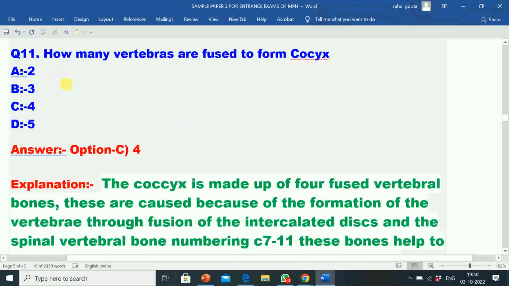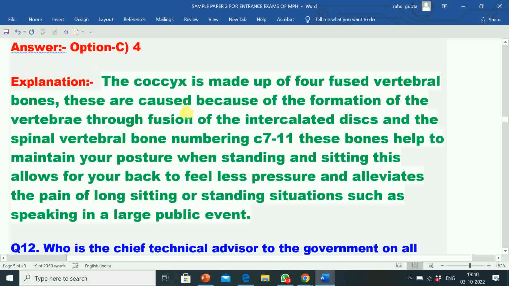Question number 11 is how many vertebrae are fused to form coccyx? Option A 2, option B 3, option C 4, option D 5. Correct answer is option C 4. 4 vertebrae are fused to form coccyx. Its explanation is the coccyx is made up of 4 fused vertebral bones.